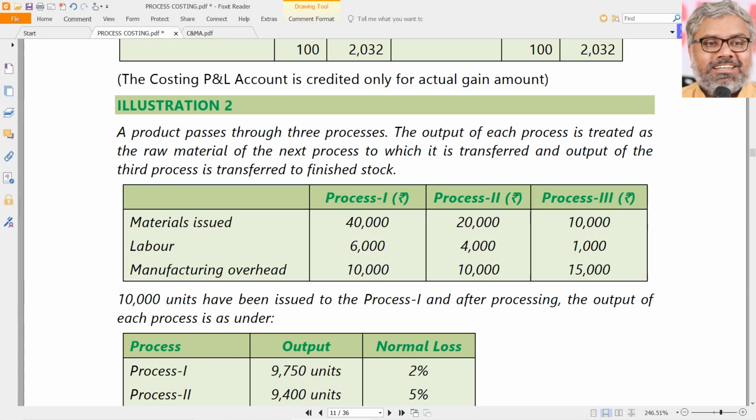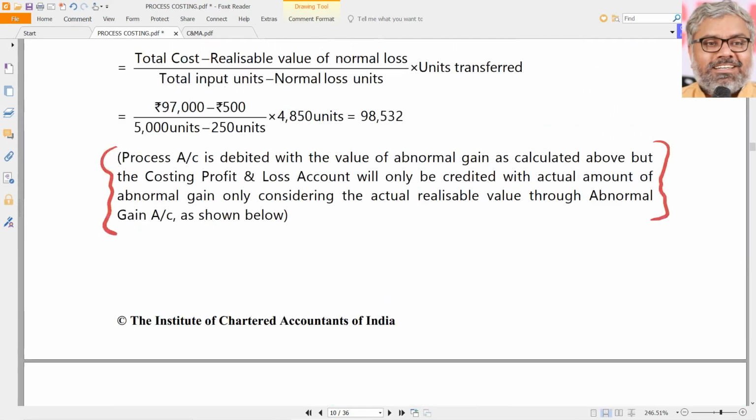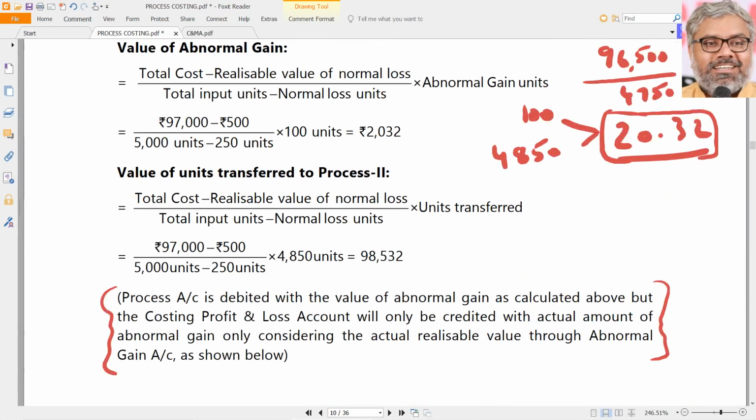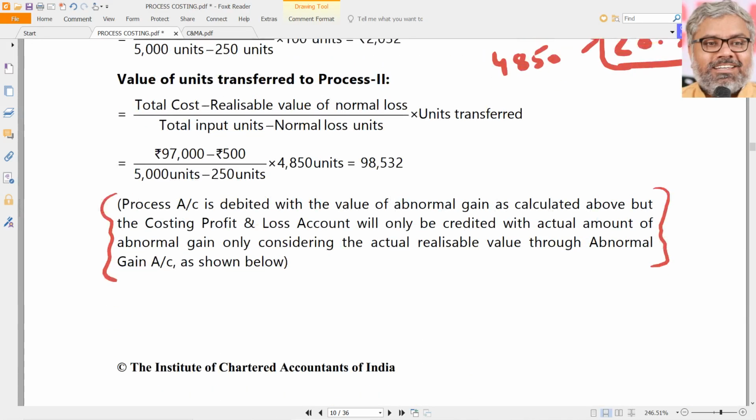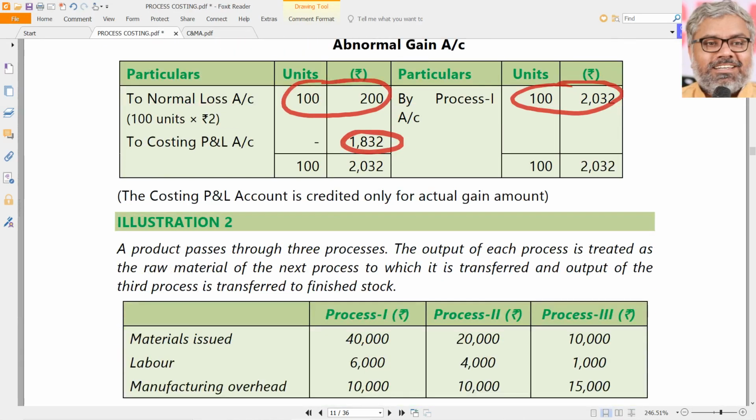There will not be normal gain. Gain itself is illogical. When you introduce 1000 kilos of something, you will not come out with 1500 kilos of the something. So not possible. Gain will not happen in manufacturing. Loss only will happen. But this abnormal gain is a fictional item. Why is it? Since we expected a certain amount of normal loss, that did not happen. It has happened a little lesser.